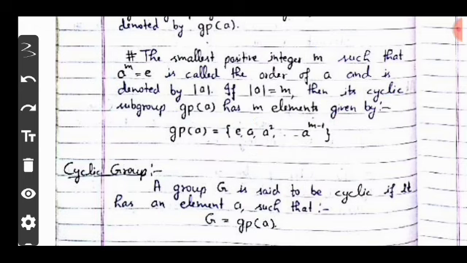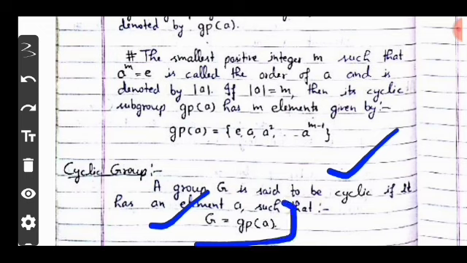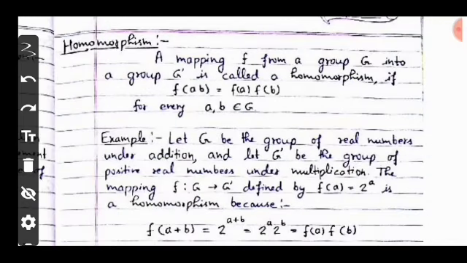Now, what is a cyclic group? Basically, a group G is said to be cyclic if it has an element a such that G is equal to gp(a). Next point is homomorphism.